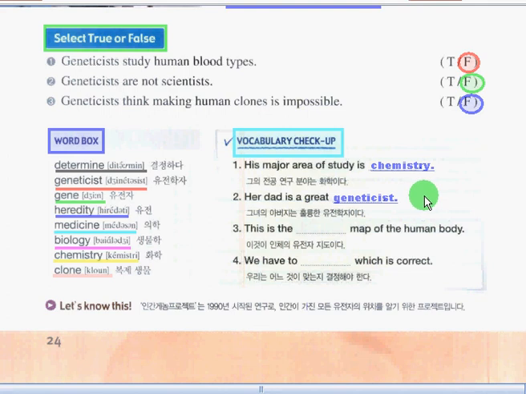Next, number 3. This is the blank map of the human body. So what is the missing word? Okay, the answer is gene. This is the gene map of the human body. Alright, how about the last number? Number 4. We have the blank, which is correct. What is the missing word? The answer is determine. We have to determine which is correct.